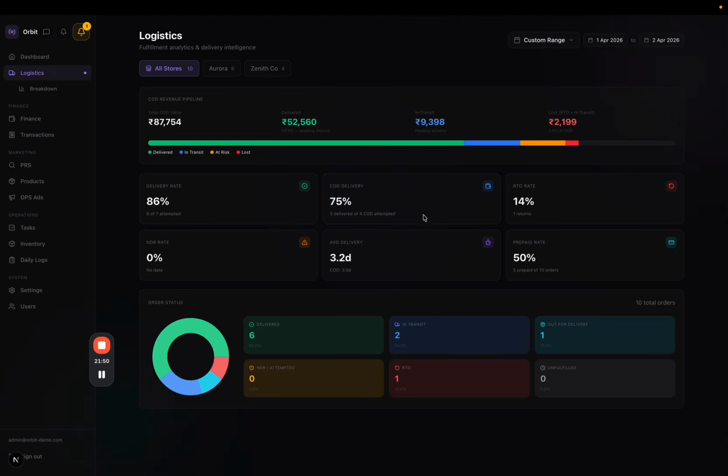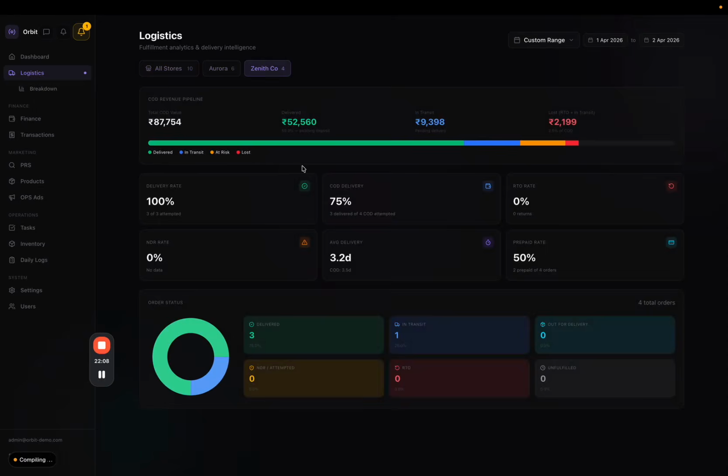So this is why I have it plastered in front of my face here. COD delivery rate. This is the most important thing that's going to make or break your business, right? Then you have the RTO rate, then you have the NDR rate, the delivery timeline, average delivery timeline, and then what is the prepaid rate, okay? And this shows you for all the stores, and if you have any particular store that you want to see, it will show you for that as well, right?